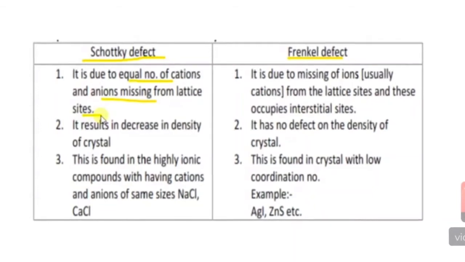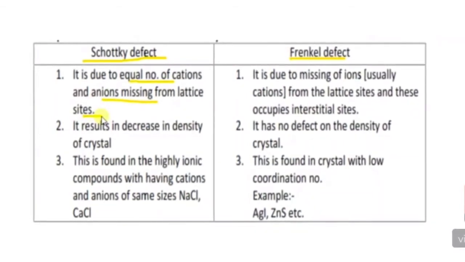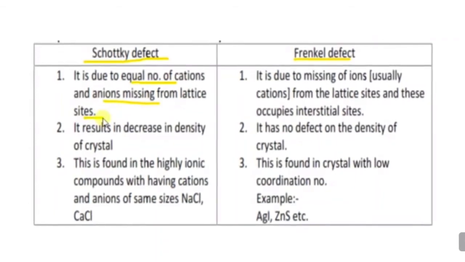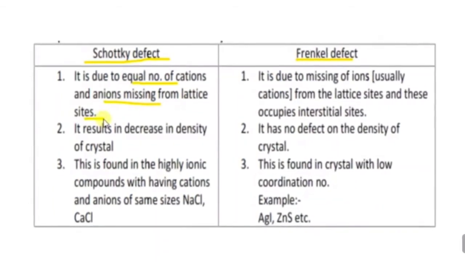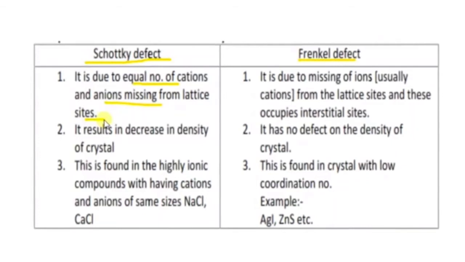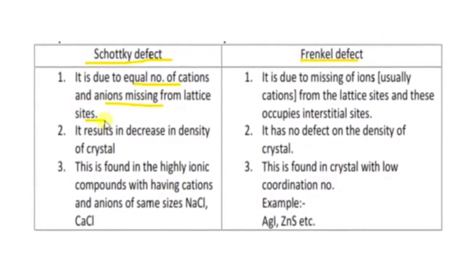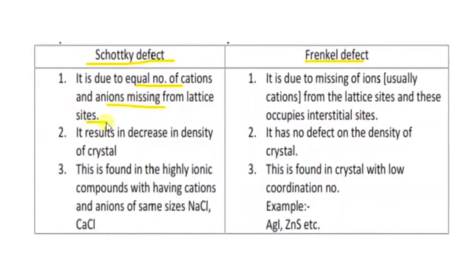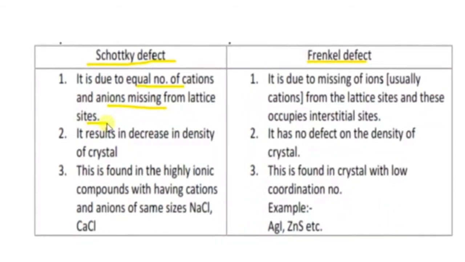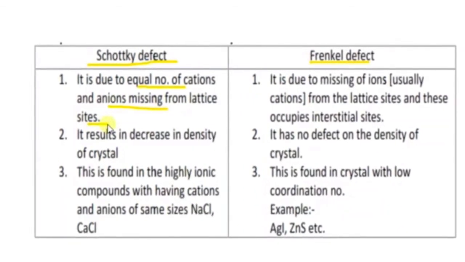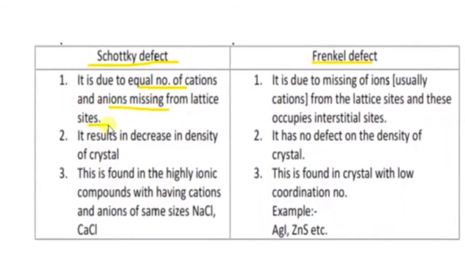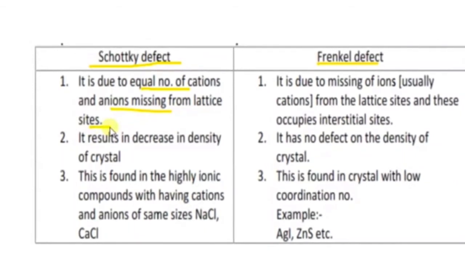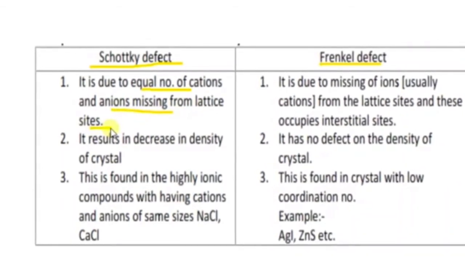You see the three-dimensional structure of Schottky and Frenkel defect. A very important question is the difference between Schottky defect and Frenkel defect. First, the Schottky defect is missing of both cations and anions in the lattice site or unit cell. That is nothing but Schottky defect. When it comes to Frenkel defect, it is missing of usually the cations from the lattice site. This occupies the interstitial sites. The Frenkel defect is also called the interstitial defect. Please remember this point.